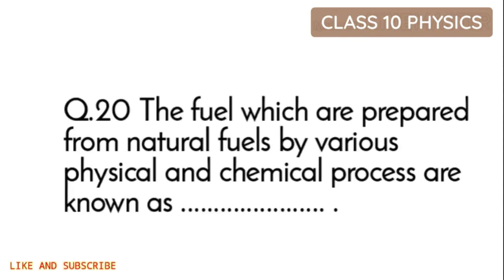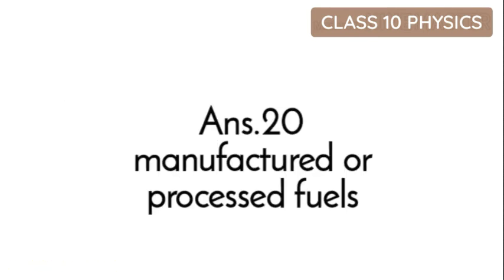Now question 20 and the last. The fuels which are prepared from natural fuels by various physical and chemical processes are known as dash, and those are known as manufactured or processed fuels.